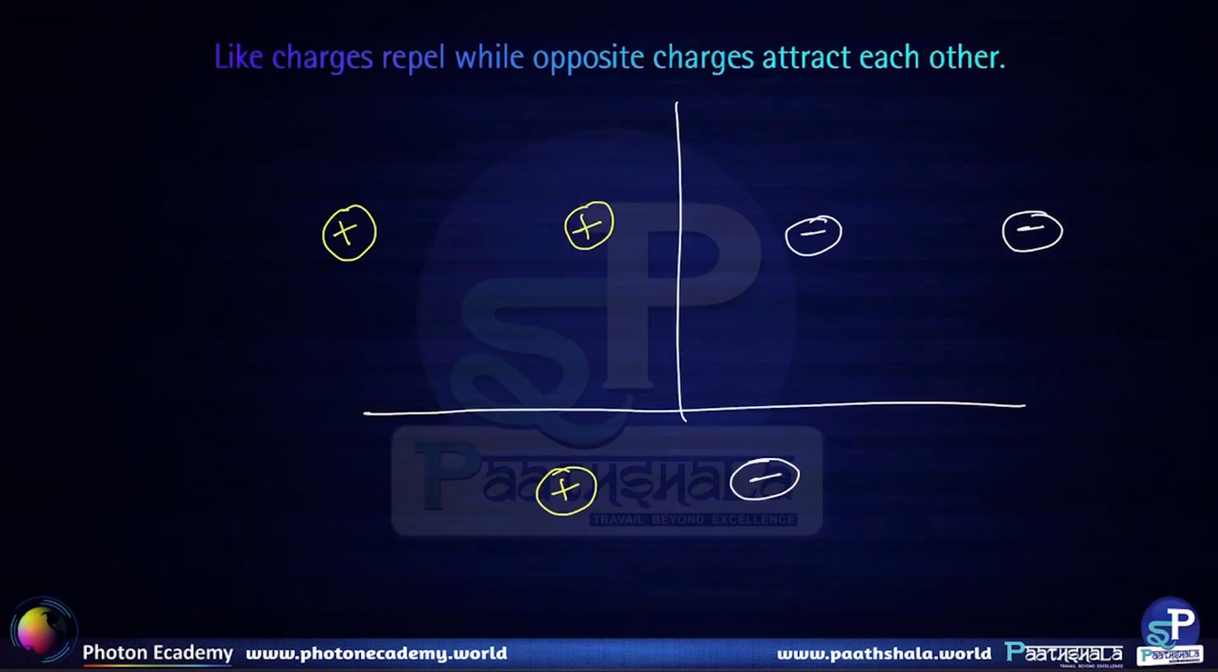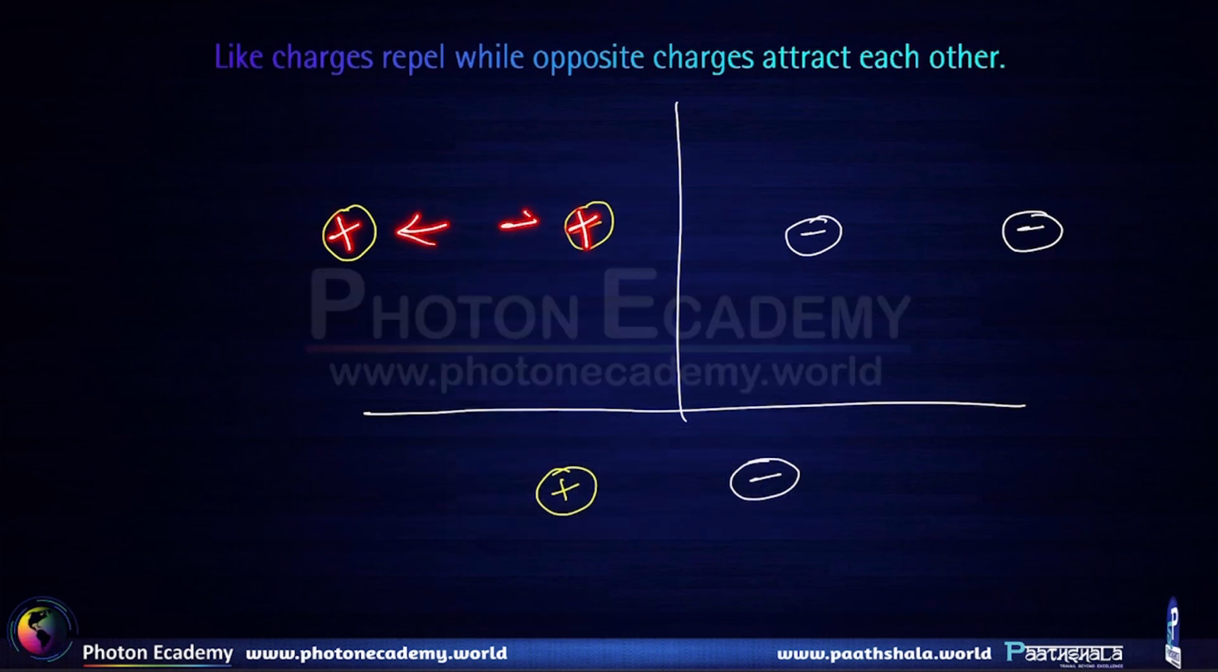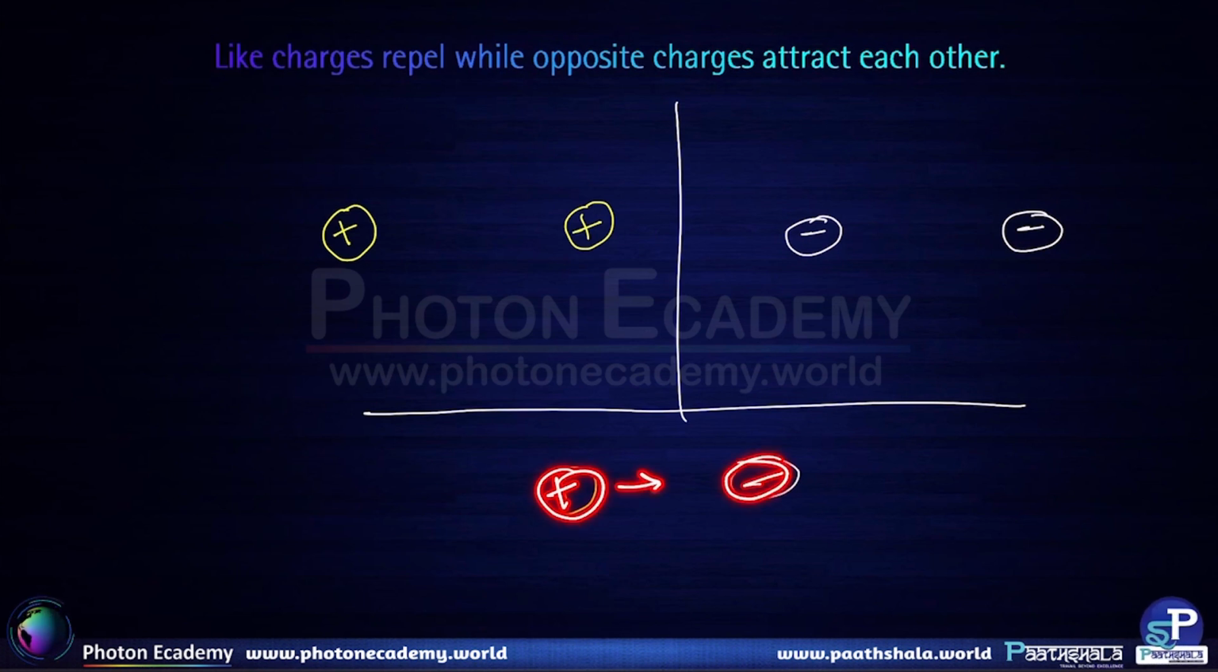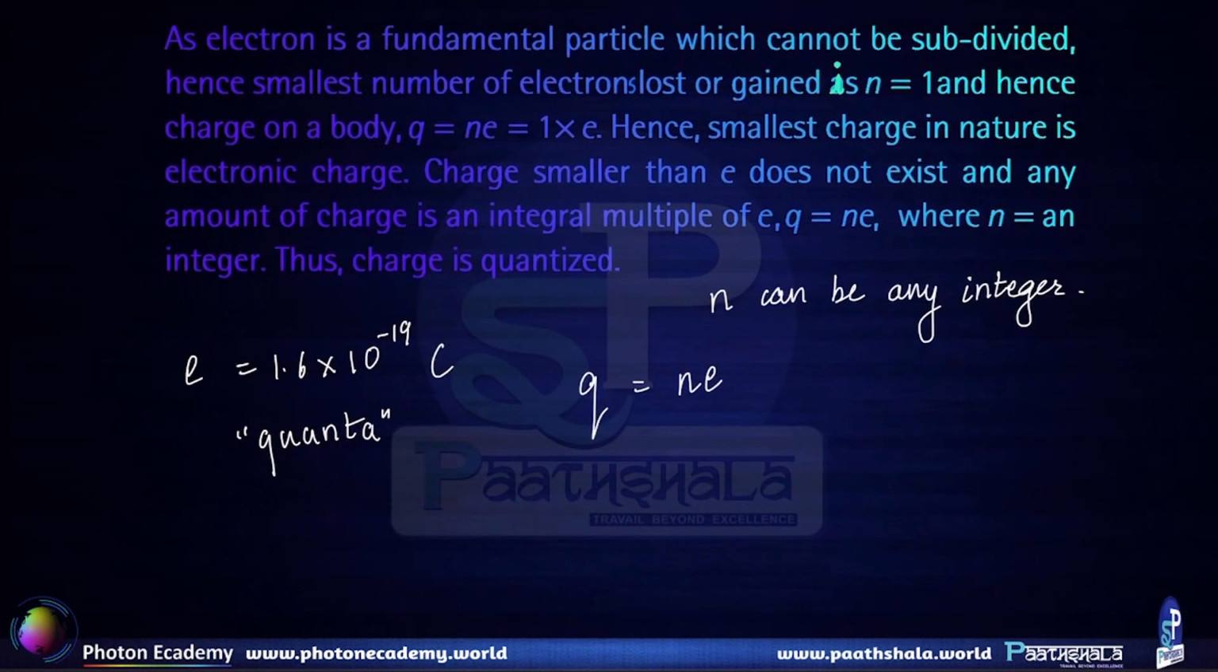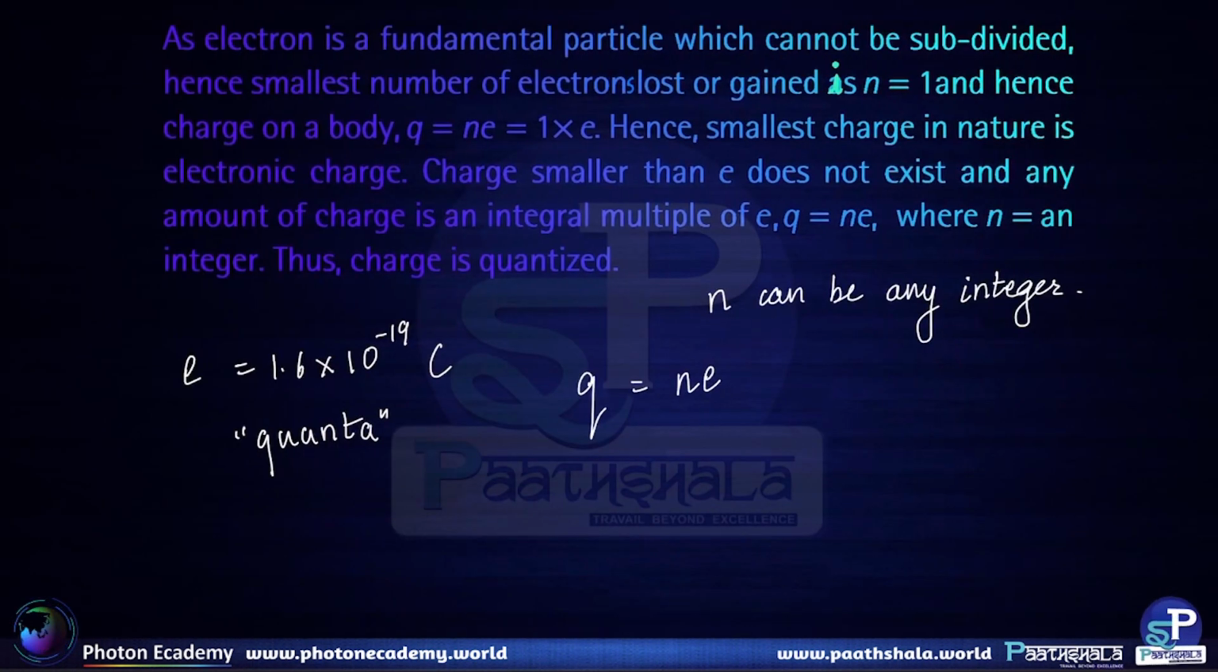Let us look at some properties of charges. Like charges repel while opposite charges attract. This is but obvious. Let us say if we have got two positive charges, they are going to repel each other. Similarly, if we have got two negative charges over here, they are also going to repel each other. But if we have got one positive charge and one negative charge, they are going to attract each other. Let's understand this.